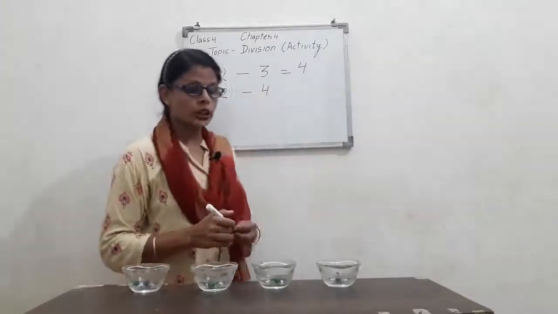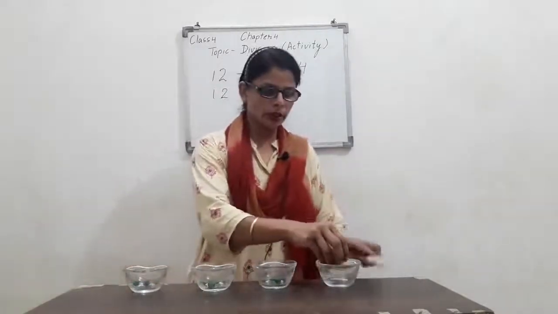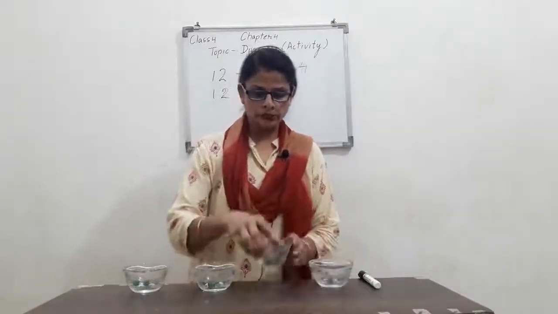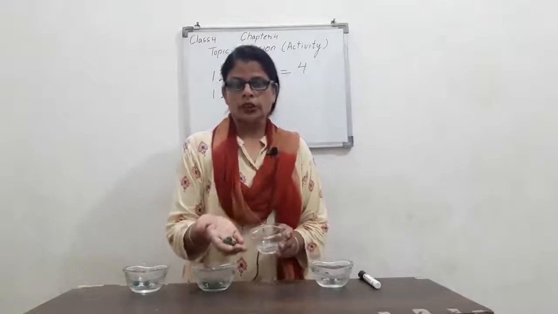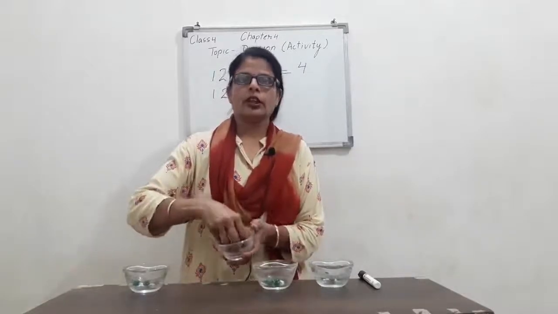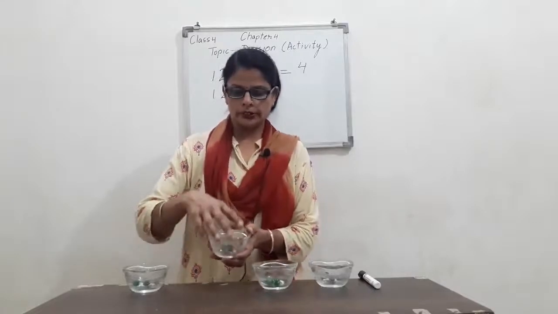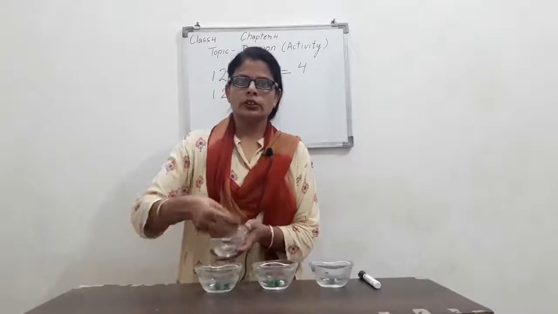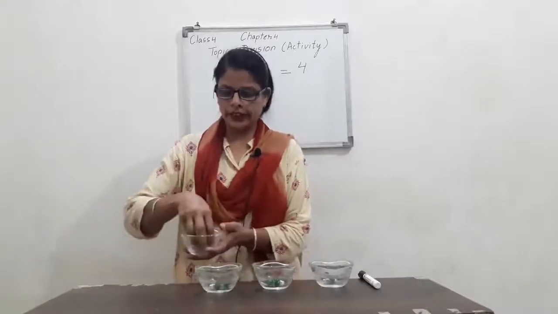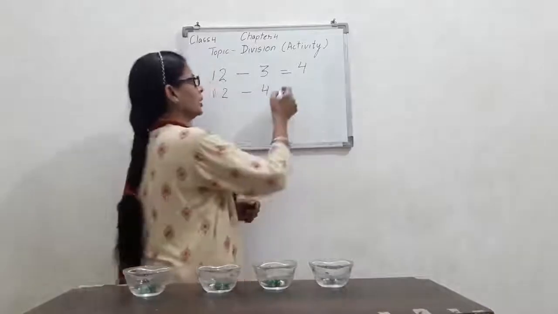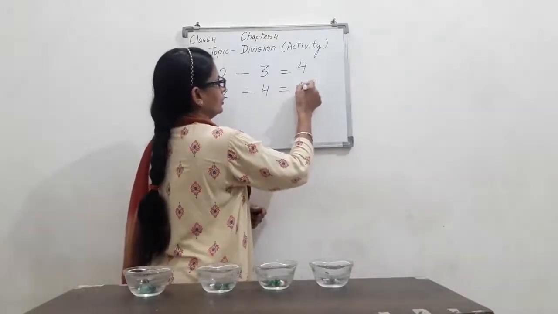So how many did each get? Rachna got 3. Ritu also got 3 marbles. I also got 3 marbles. And Kirti also got 3 marbles. Right? So I have distributed equally to all.